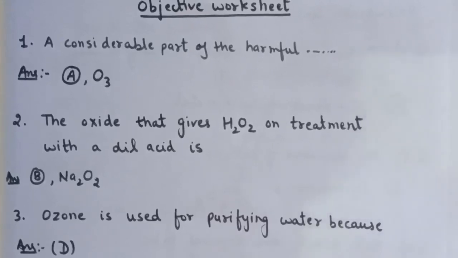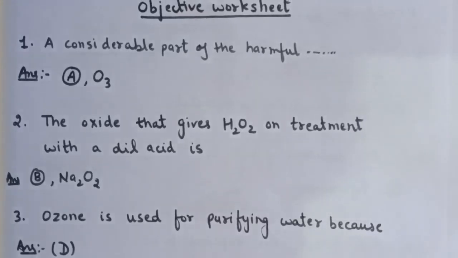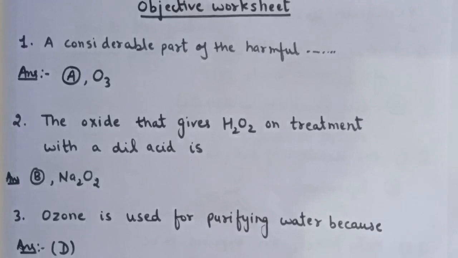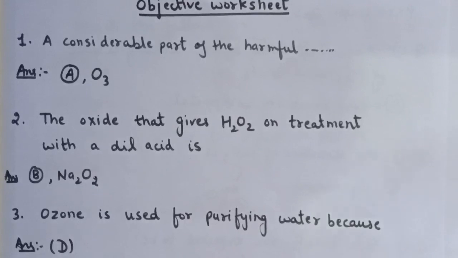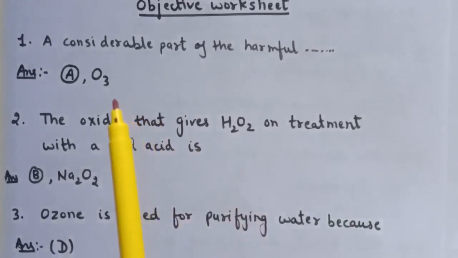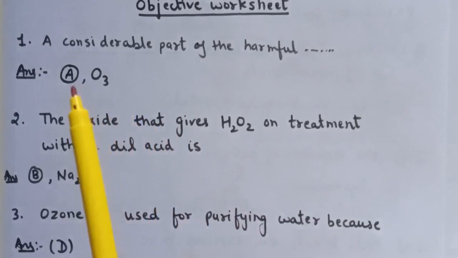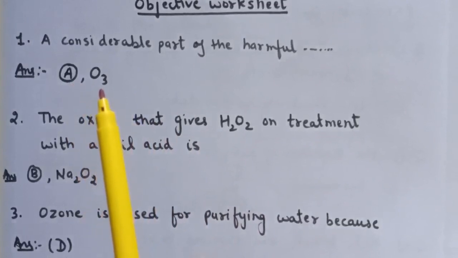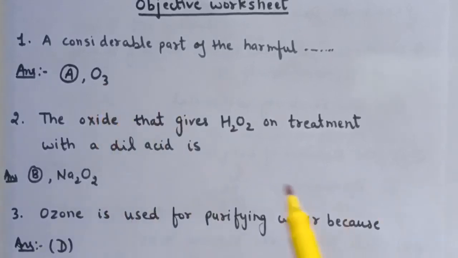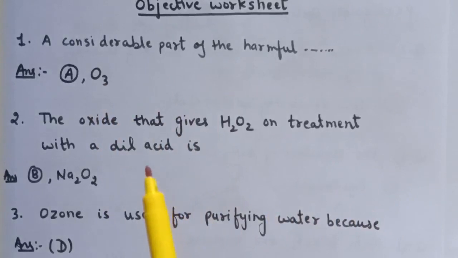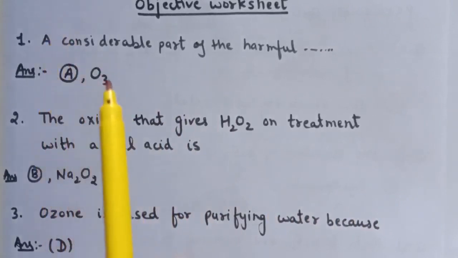Now next we have the objective worksheet. Question number 1 is, a considerable part of the harmful UV rays of the sun does not reach the surface of the earth. This is because high above the earth's atmosphere there is a layer of, and for question number 1, 4 options are given. Out of these 4 options, option number A is correct, that is, above the earth's atmosphere we have a layer of ozone, and that is why UV rays of the sun do not reach the surface of the earth. So for question number 1, option number A is correct.